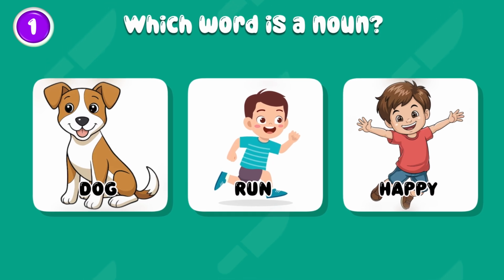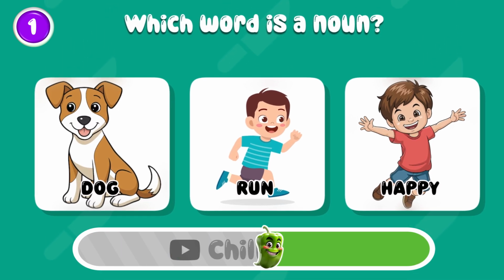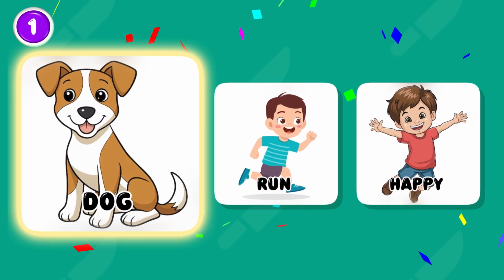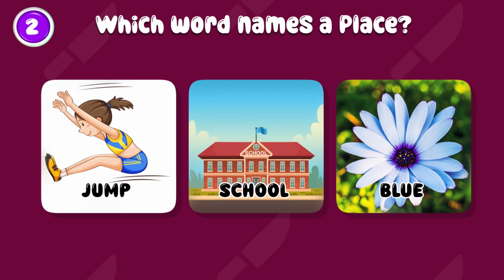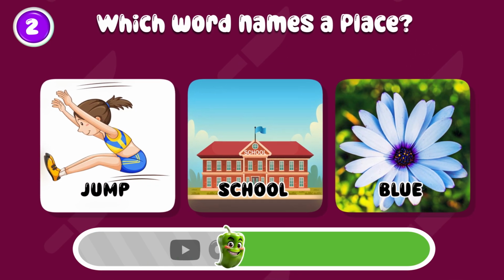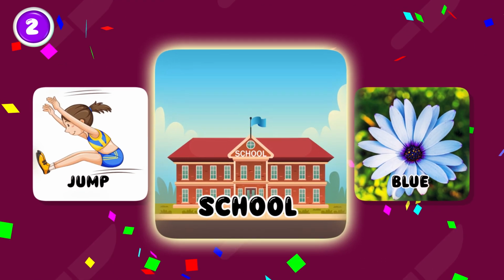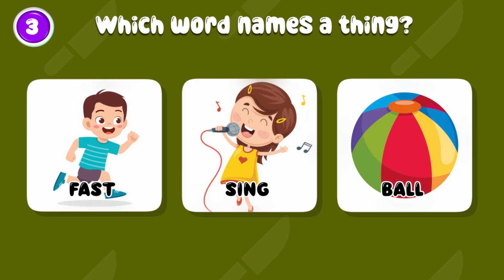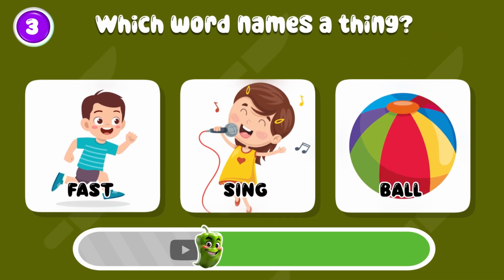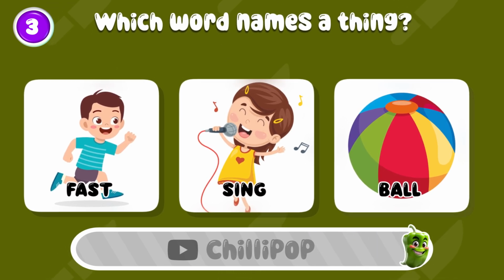Which word is a noun? Dog, run, happy. Dog. Which word names a place? School, jump, blue. School. Which word names a thing? Fast, sing, ball. Ball.